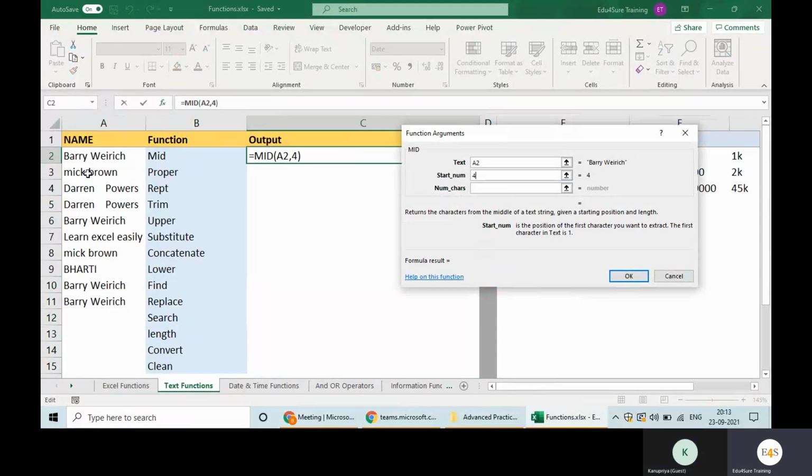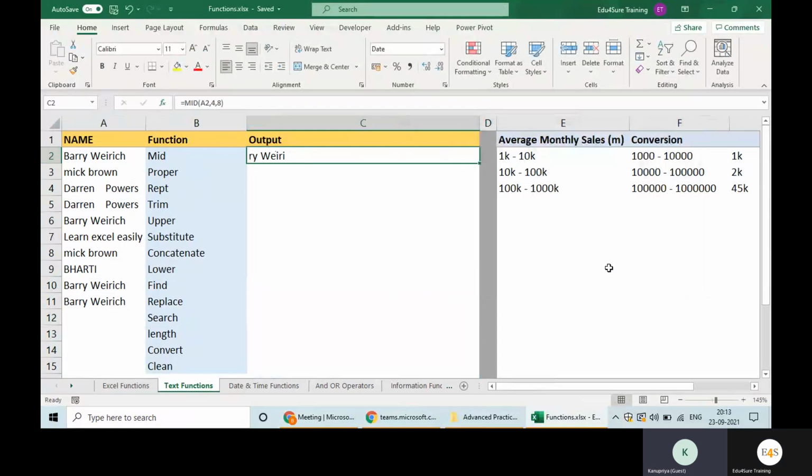Second R is fourth. And how many characters do you want to cut? I want to cut 8 characters starting from the second R. So what will be the answer? RY WEIRI. You got this much. So in the number we'll be writing, R is at the fourth number, so starting from that, cut 8 letters.